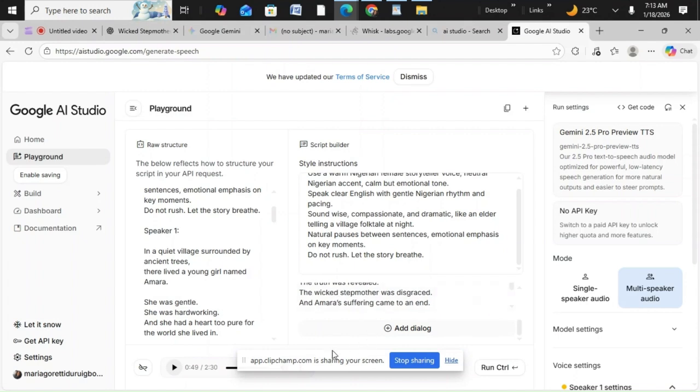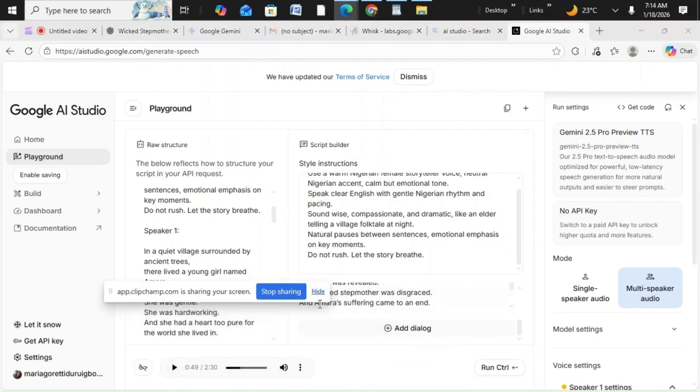Okay, so it has finished generating the voiceover. Look at it here. You can see the voiceover sounds good.